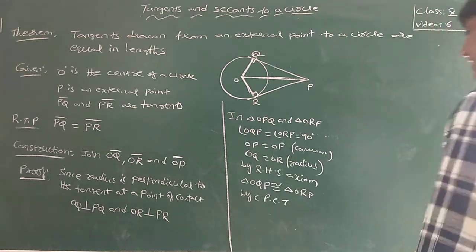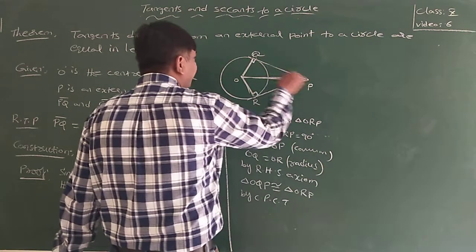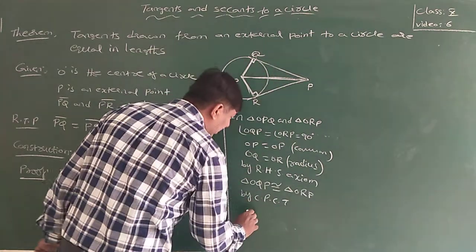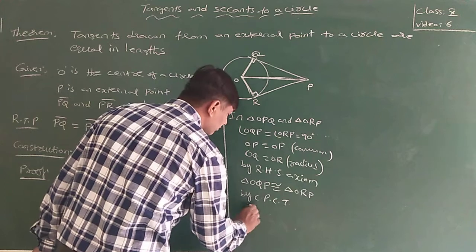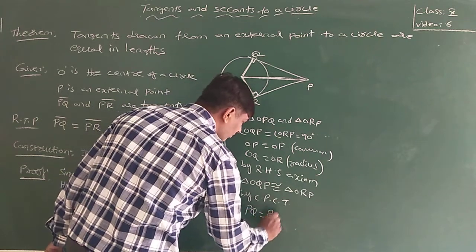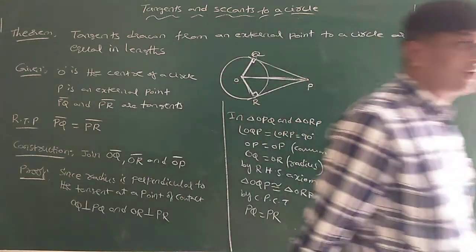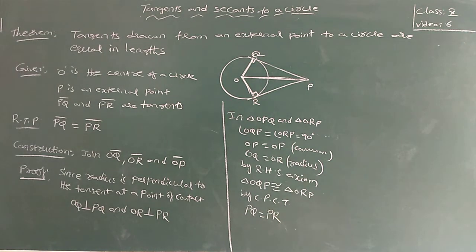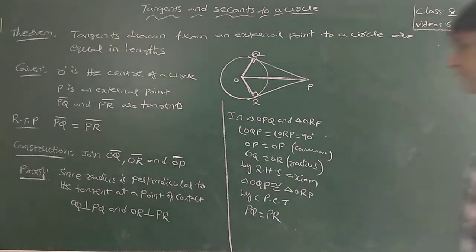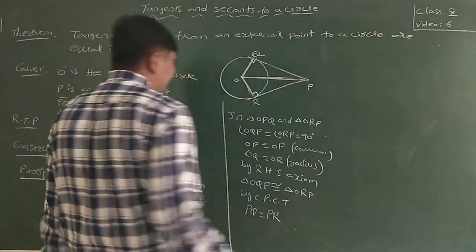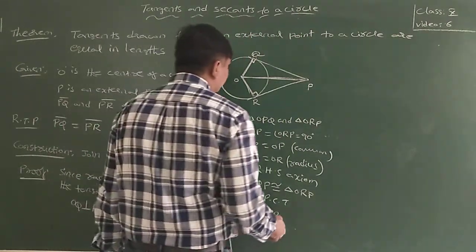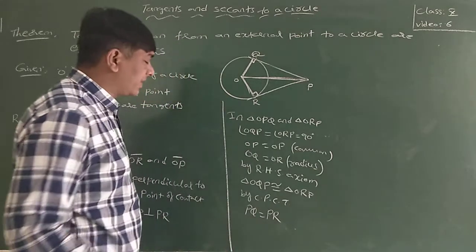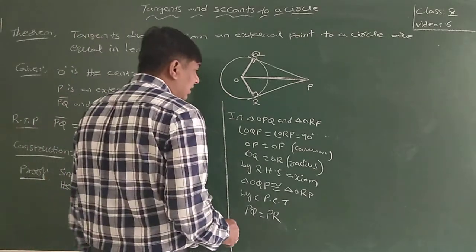By CPCT, PQ and PR are equal. PQ is equal to PR. Therefore, tangents drawn from an external point are equal in lengths.